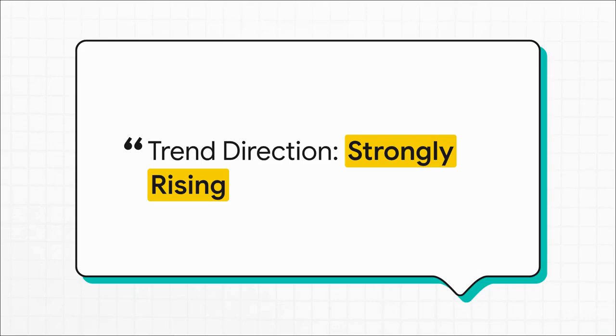And this is where it starts to feel like a superpower. Instead of just seeing that a hashtag is popular right now, you can analyze its performance over time and see if its trend is, say, strongly rising, stable, or declining. What does that mean? It means you can jump on emerging hashtags before everyone else does.